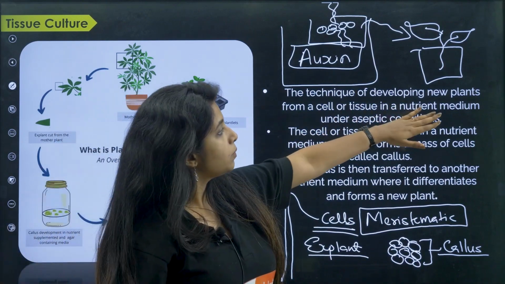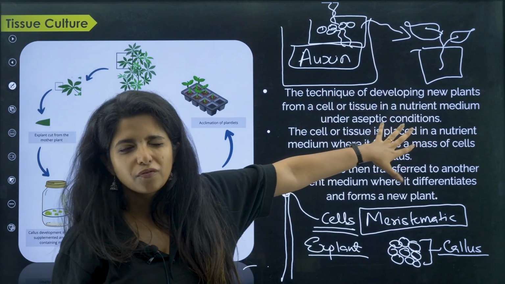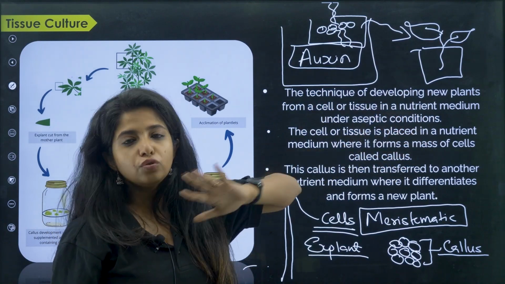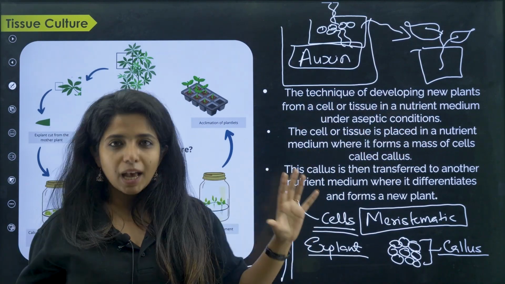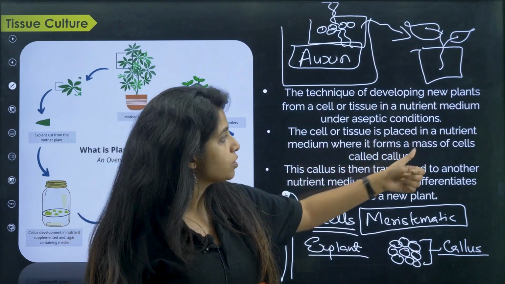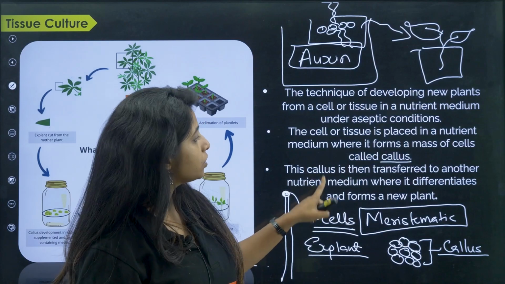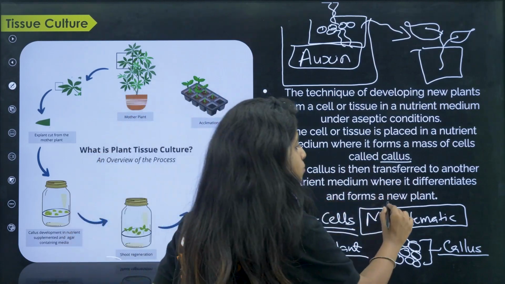So this is the technique of developing new plants from a cell or a tissue in a nutrient medium under aseptic conditions. Obviously you have to make sure there are no pathogens, it's contamination free. The cells or tissue is placed in a nutrient medium where it forms a mass of cells. What do you call it? Callus. This callus is then transferred to another nutrient medium where it differentiates and forms a new plant.